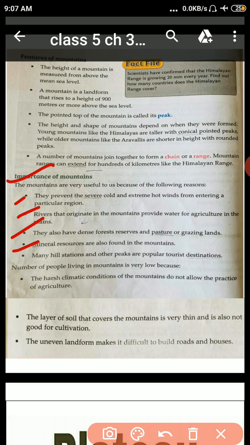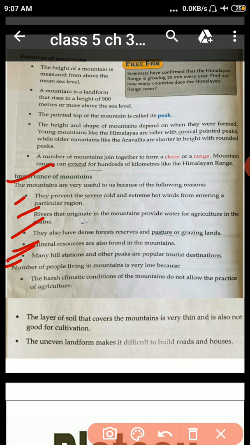We call them minerals. Many hill stations and other peaks are popular tourist destinations. Destination means a place.